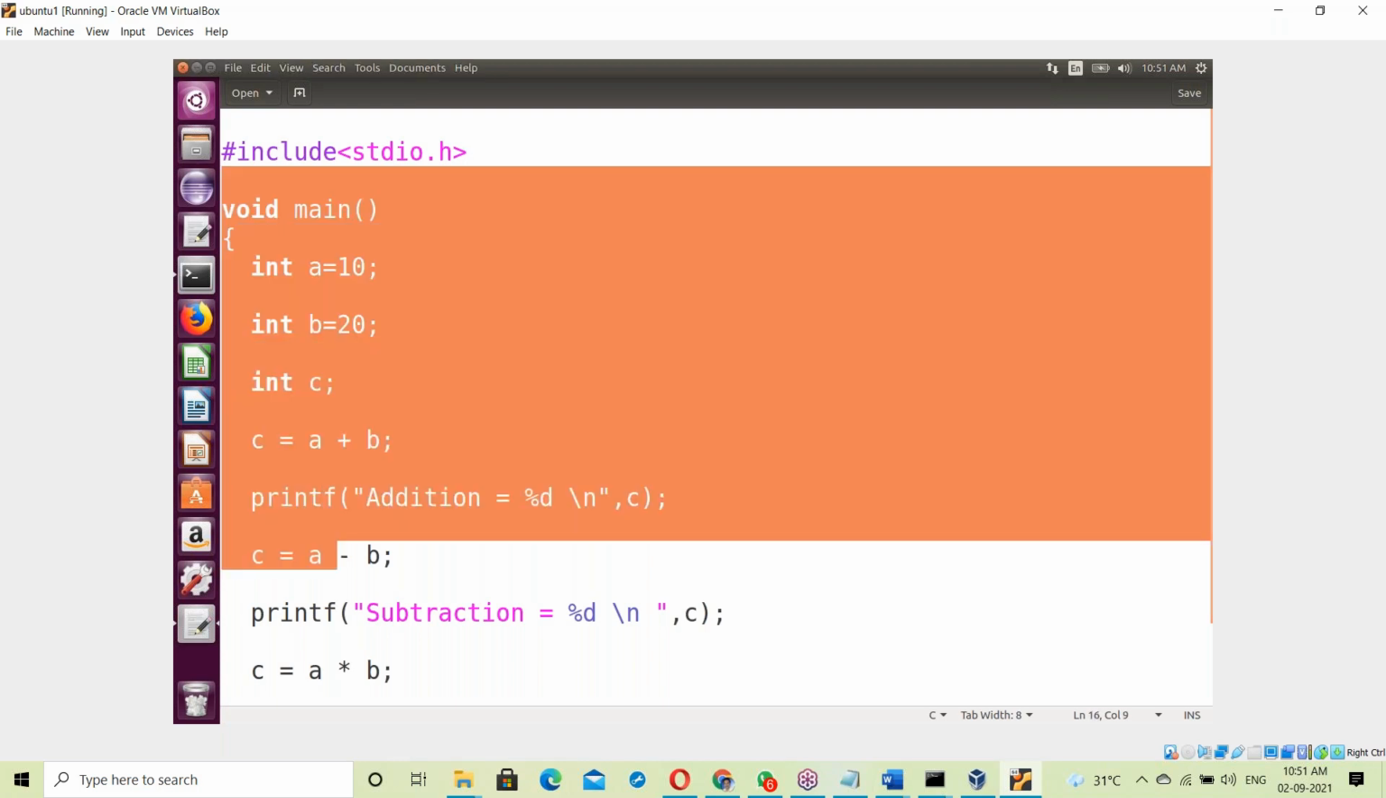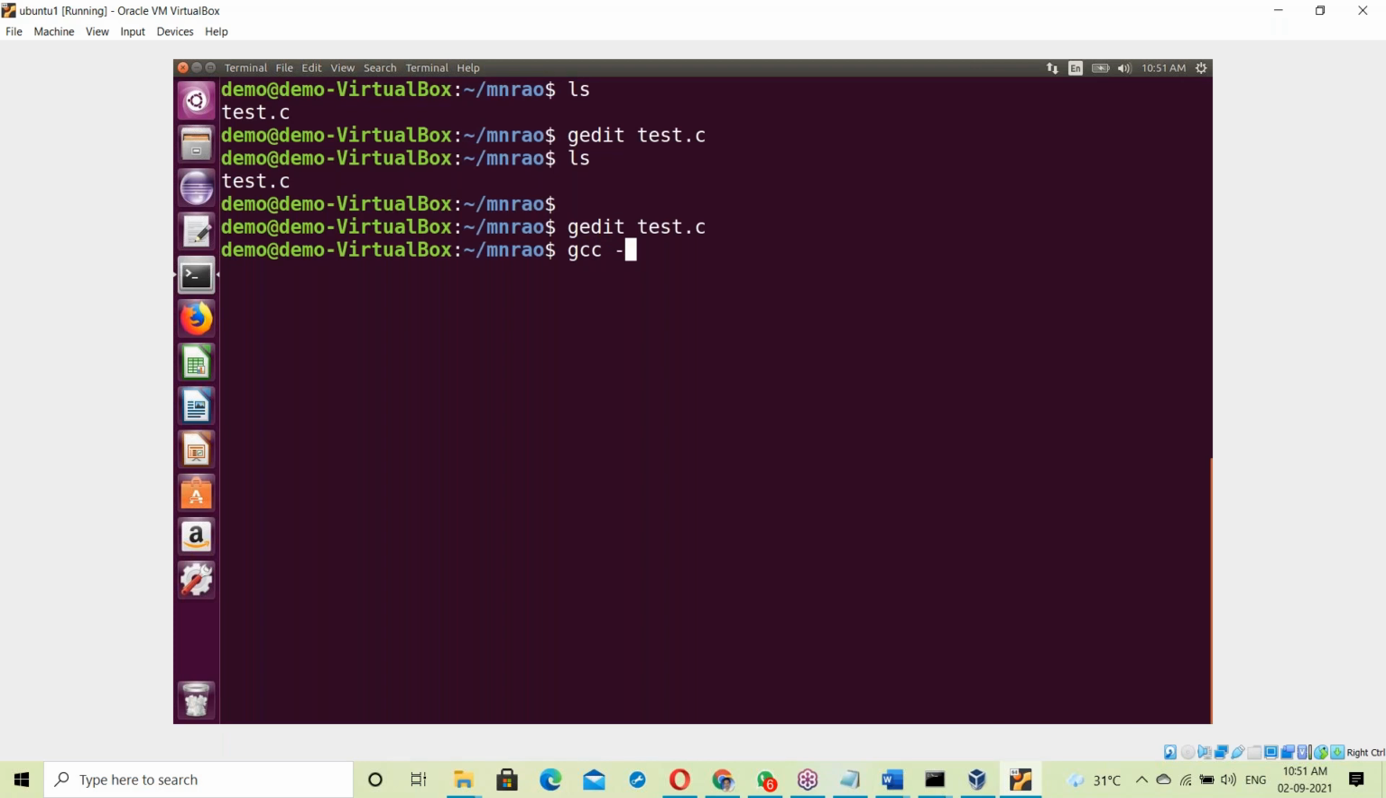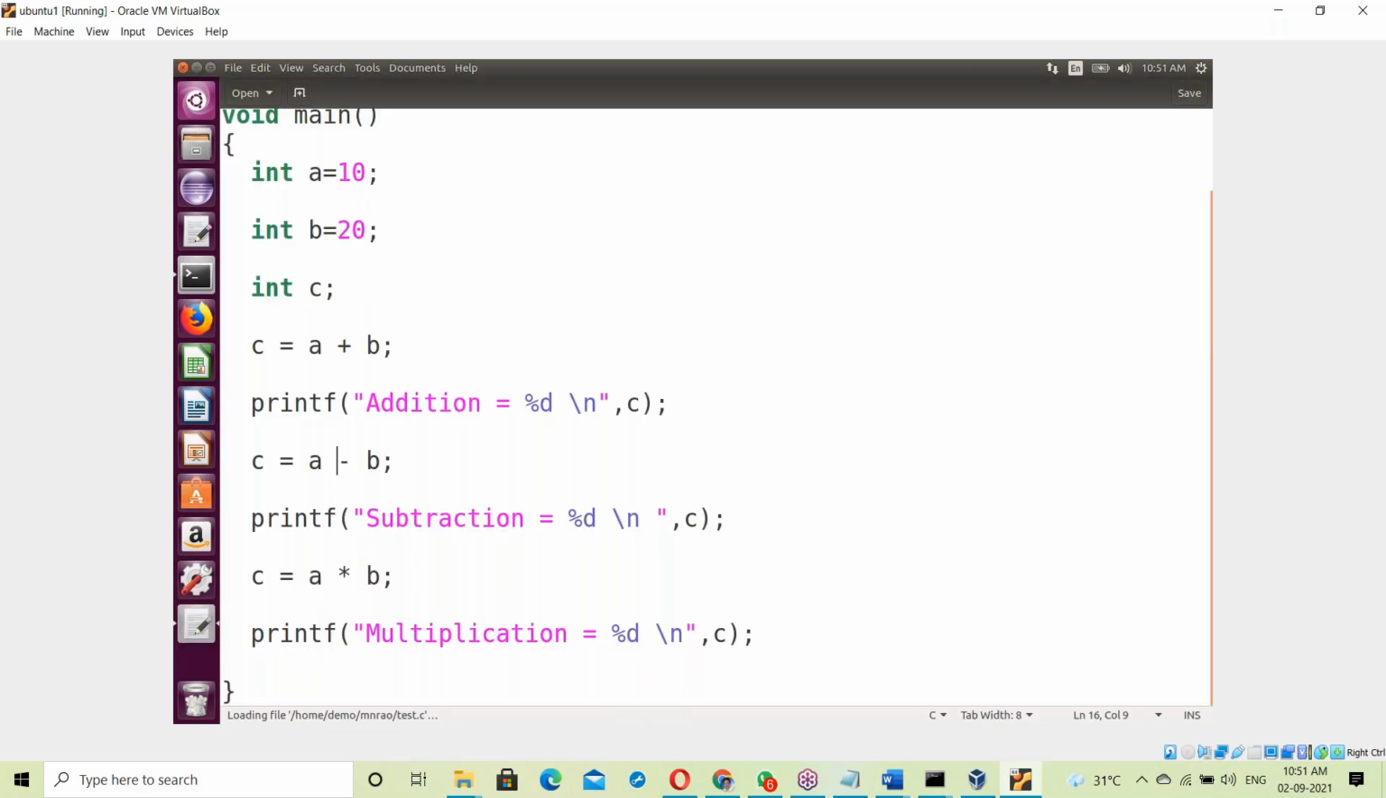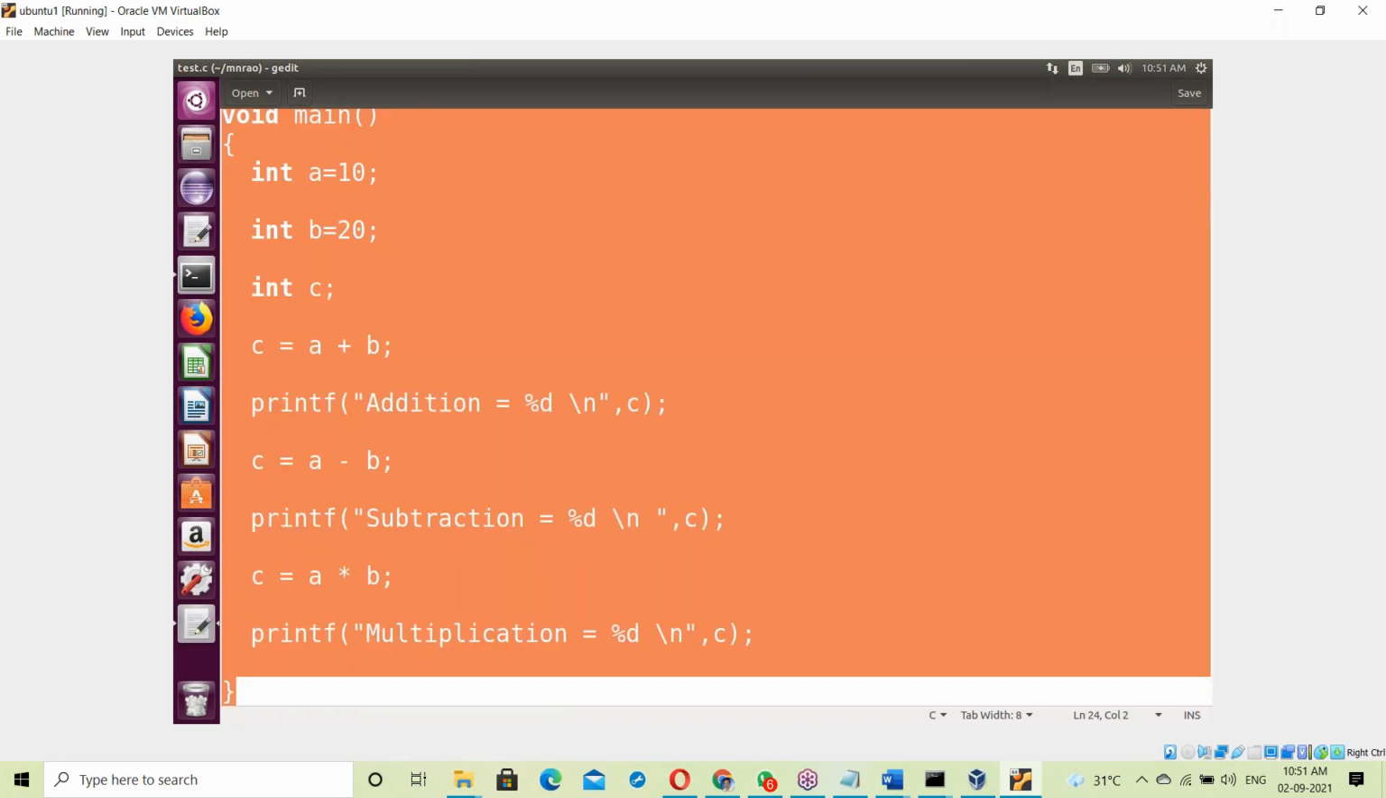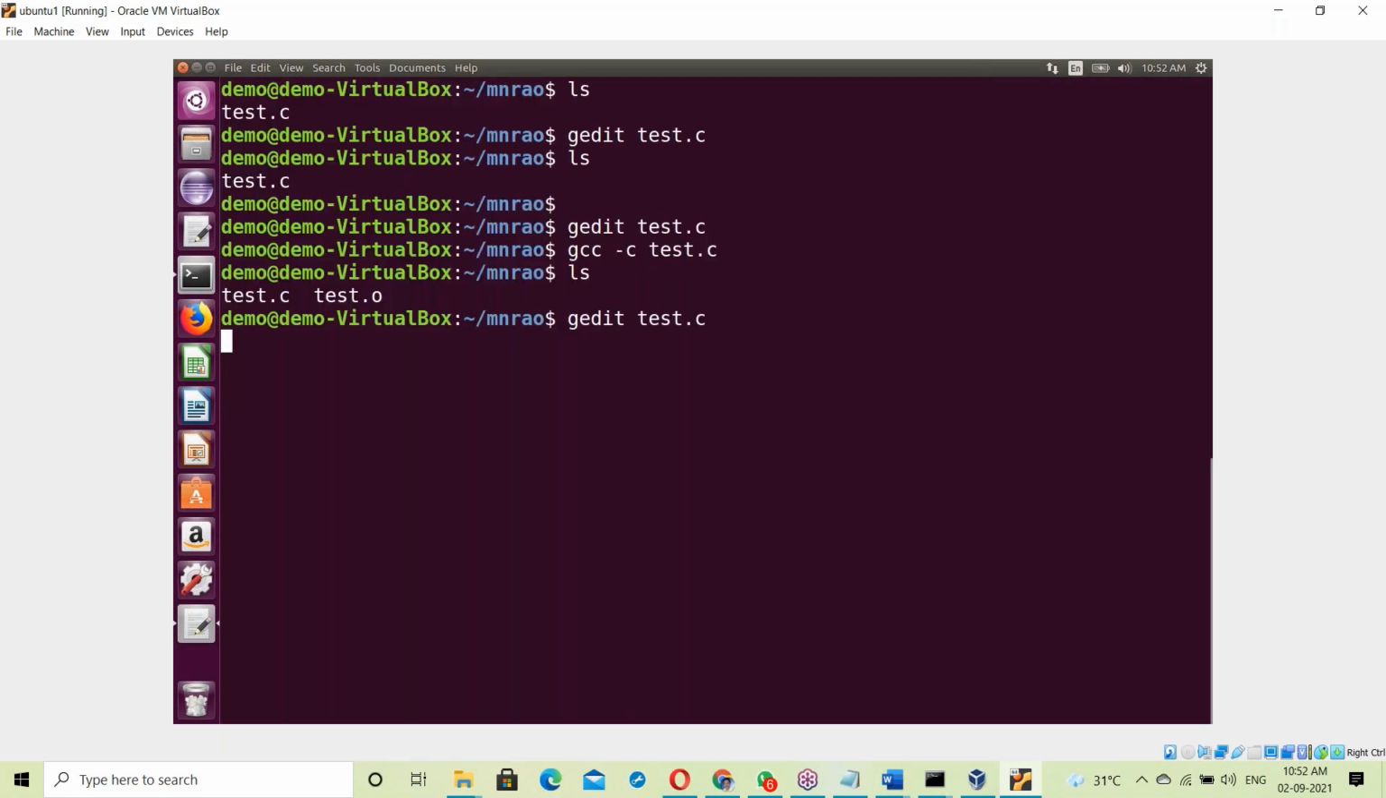This is your C program. Now here, gcc -c test.c. Compiled. ls: test.o. What is test.o? This test.o file contains the binary code of your C program, the main function from top to bottom. This code is converted into binary code and generated as the test.o file.